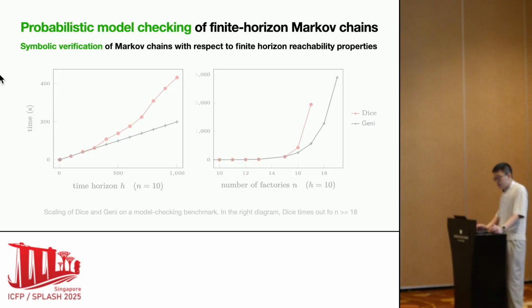The left diagram shows how running time scales with time horizon h. DICE exhibits superlinear scaling, while Jianlin shows linear scaling. This means that Jianlin can exploit Markov property, a type of independence structure, better.